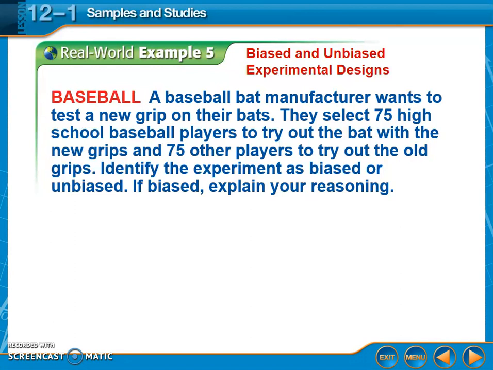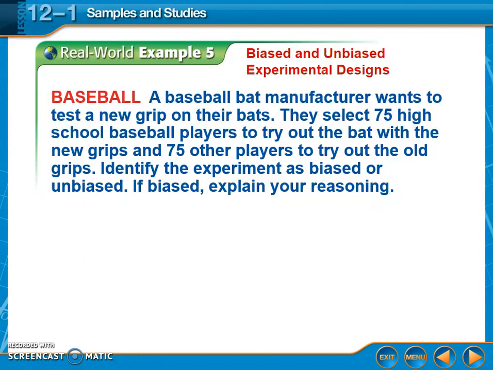Example 5, biased and unbiased experimental designs. So again, we want to check and see that our experiments are only changing one thing and we have a control group and an experimental group, okay? If there's more than one thing that's changing in between them, then it's a biased experiment, okay? It's going to lead your answer to come out one way rather than the other.